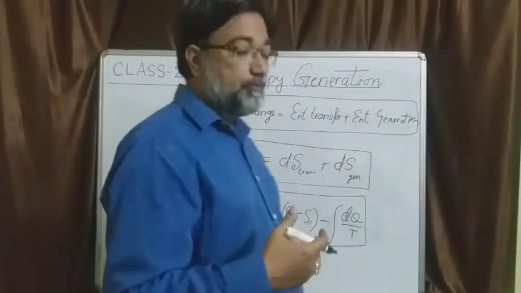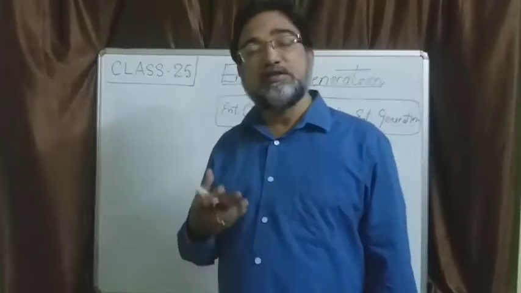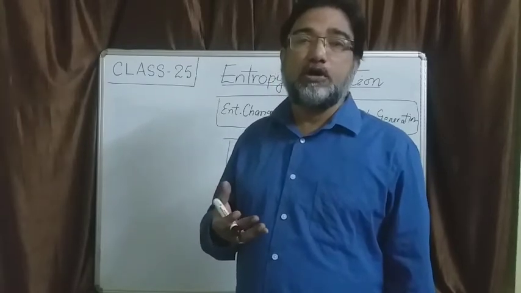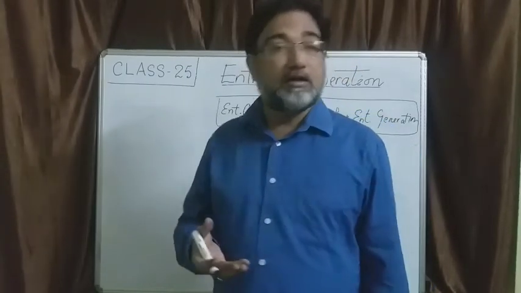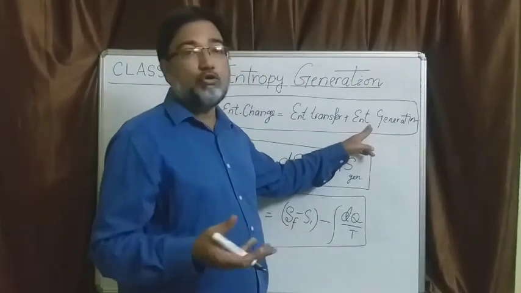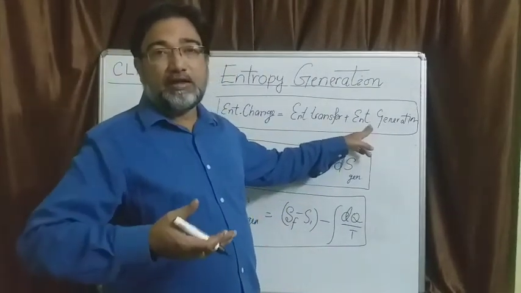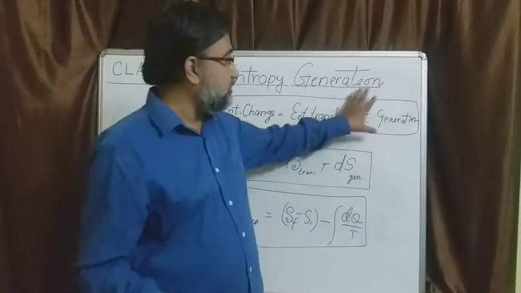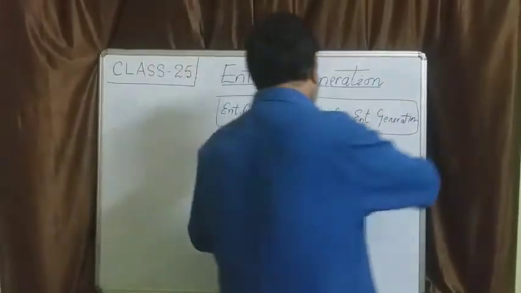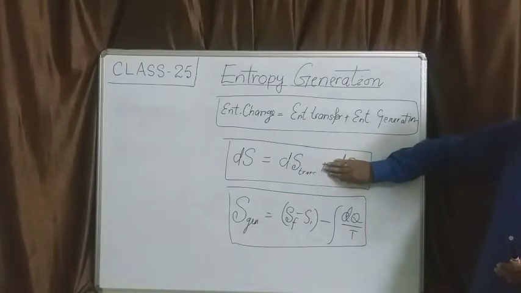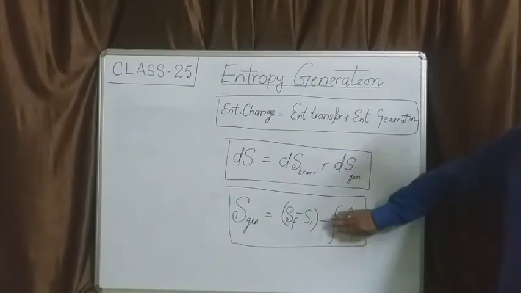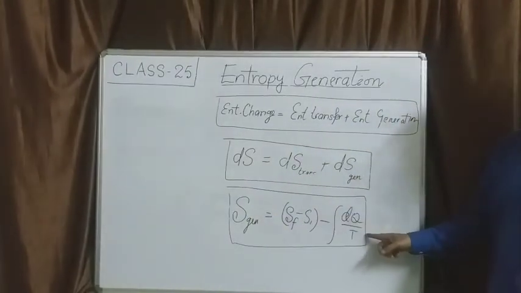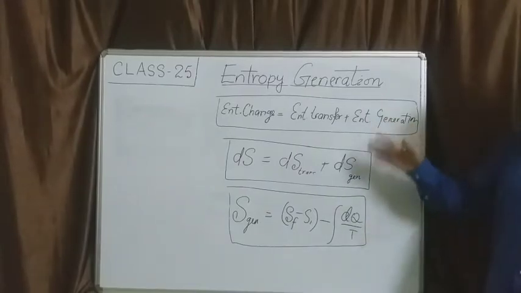For a process to be efficient, for a process to involve less energy loss, for a process to be more ideal, this part, entropy generation, which arises out of the dissipative effects, should be as small as possible, and for a reversible process this is 0. For a reversible process this part is 0. So entropy change is just equal to entropy transfer. Here entropy generation for a reversible process is 0. So the change in entropy is the same as the integral of dq by T, which we have already discussed earlier.